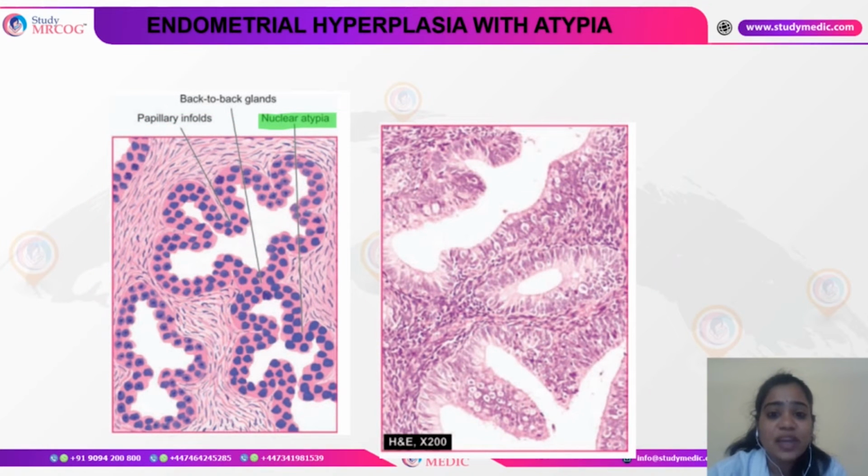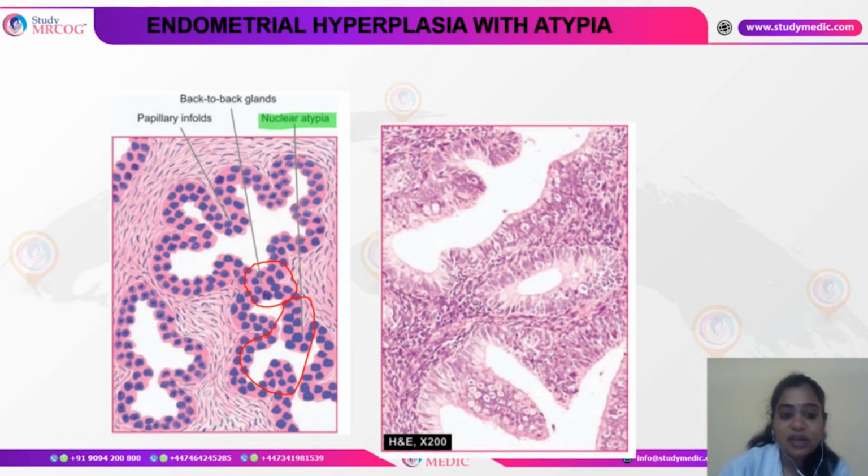And then we have hyperplasia with atypia. When endometrial hyperplasia is associated with atypia, it is very similar to that without atypia. That means that the glands are crowded, and again we can see a back-to-back arrangement of the glands here. You can see that it is very much crowded, and also you can see these papillary infoldings.